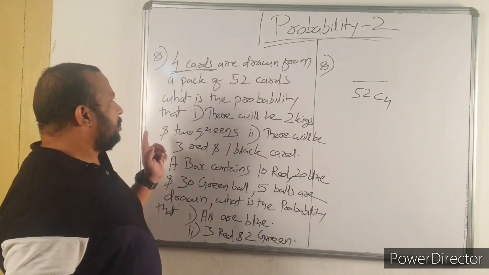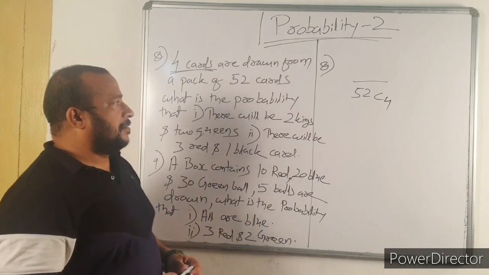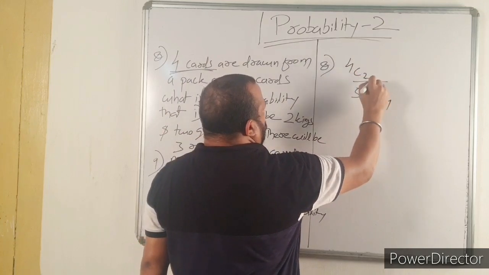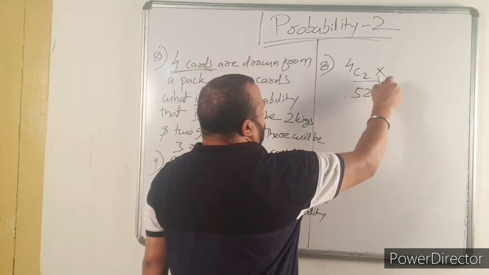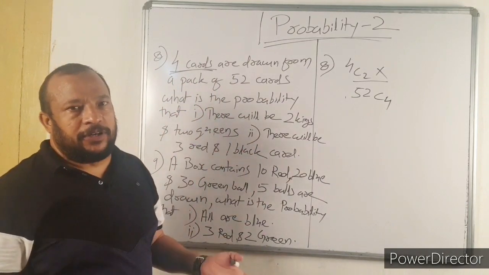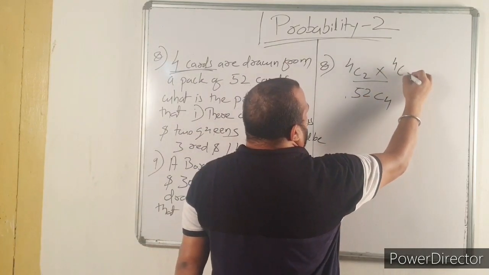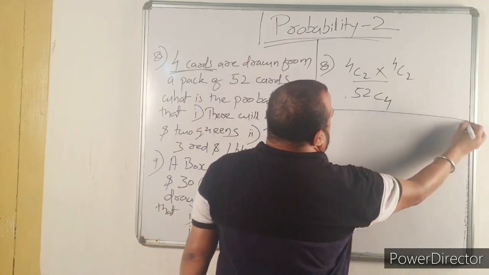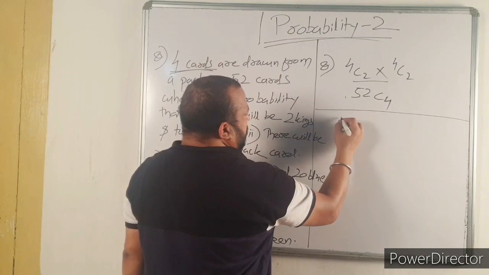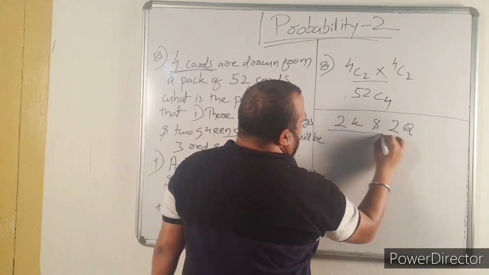Then there will be 2 kings. How many kings are there? 4 kings are there. Out of 4 you need 2. 4C2 into 2 queens. How many queens are there? There are again 4 queens. So again 4C2. So here see, you need 2 kings and 2 queens, divided